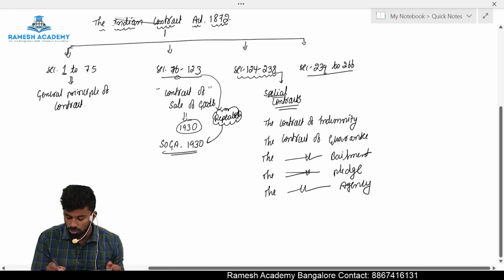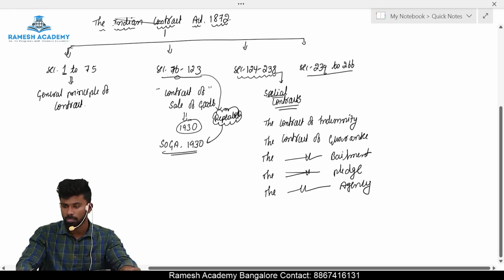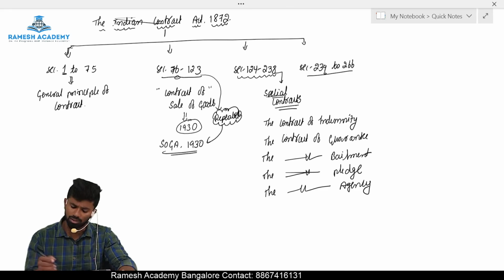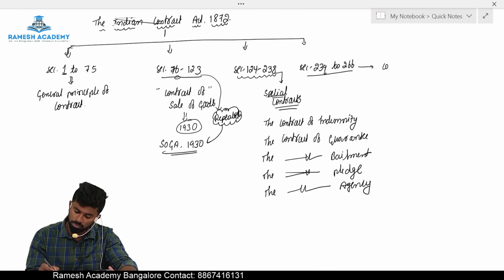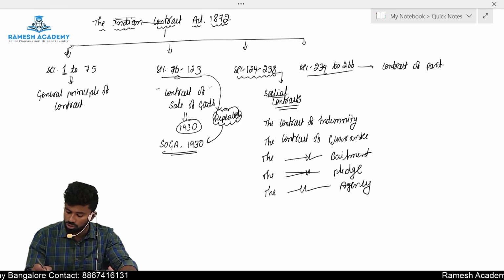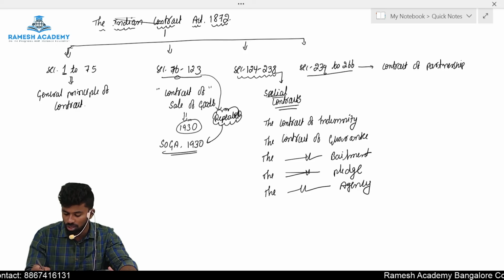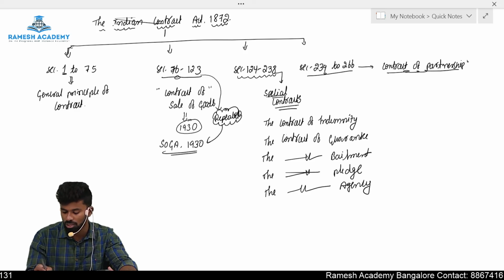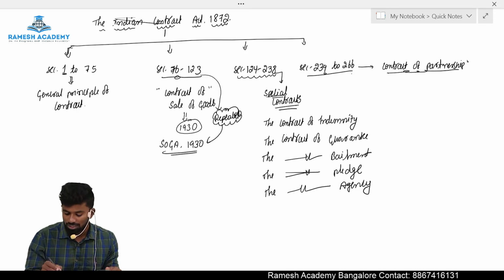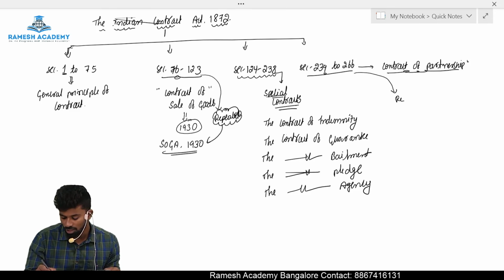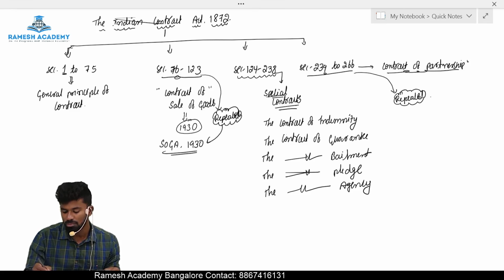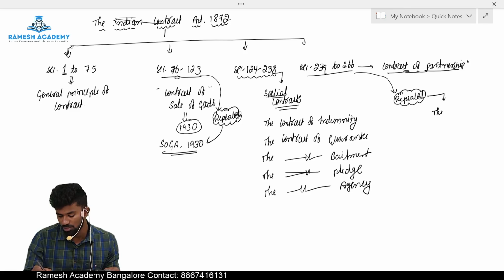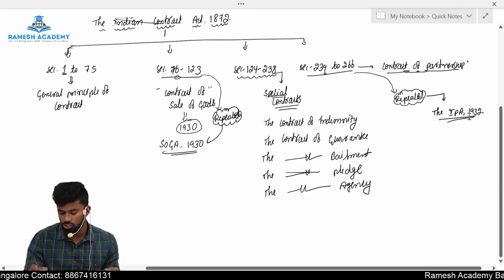Then we have section number 239 to 266, the fourth part, which deals with the contracts of partnership. The provisions with respect to partnership agreements were covered under section number 239 to 266. But these section numbers were repealed from the Indian Contract Act 1872, and they made a separate law called the Indian Partnership Act 1932. In which year? 1932.